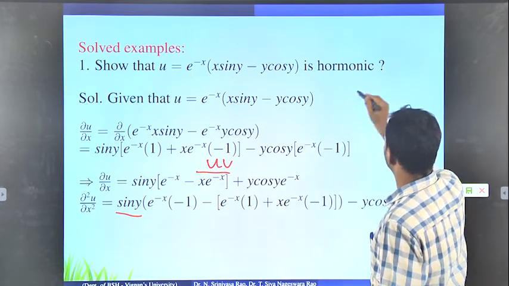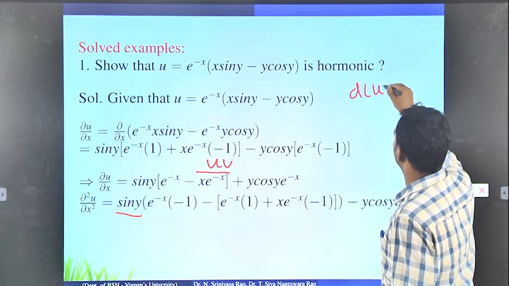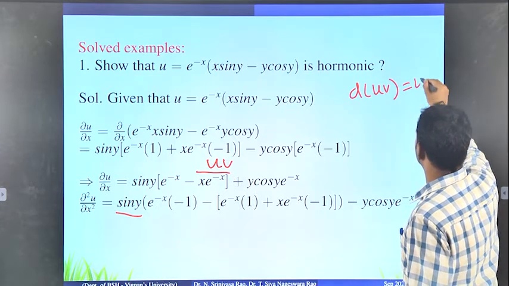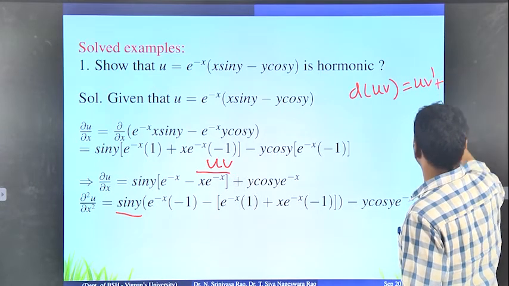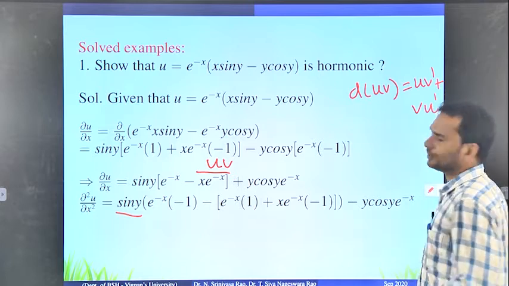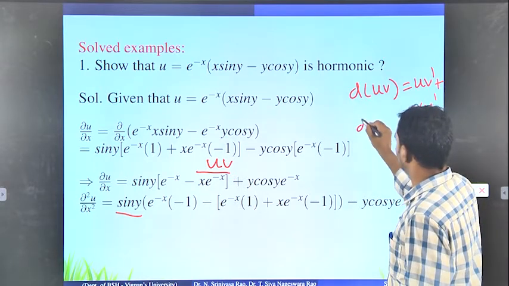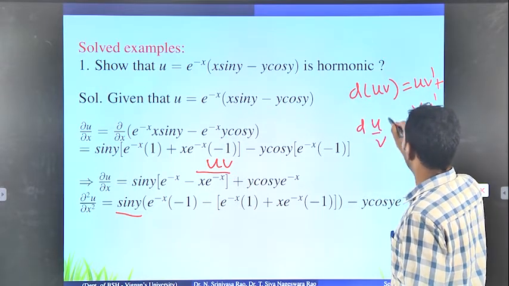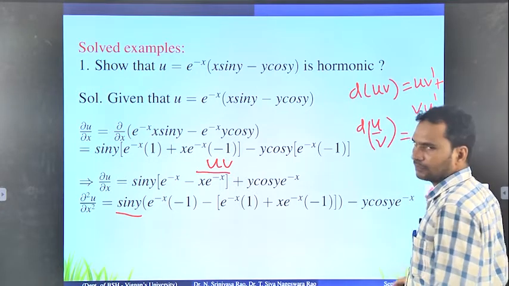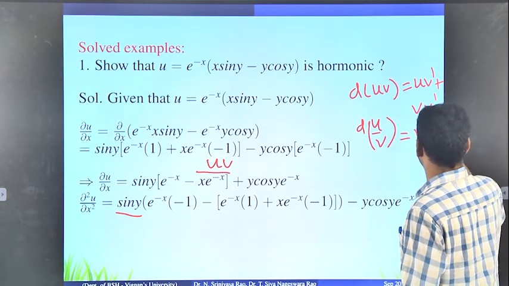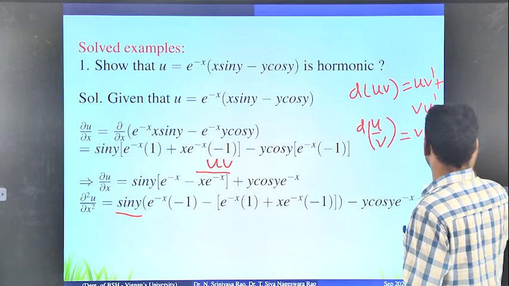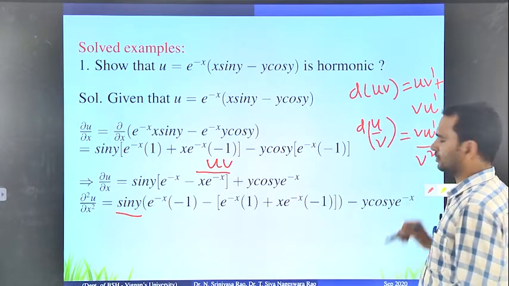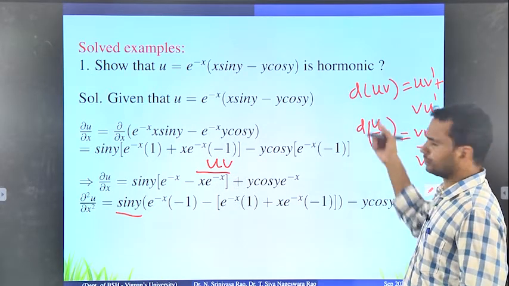So everybody familiar with this? What is the derivative of uv? So derivative of uv is u v dash plus v u dash. So this is the derivative of uv. Again I am writing the formula, derivative of u by v. So what is the derivative of u by v? So v u dash minus u v dash, by v square. Okay. So just remember those two formulas.